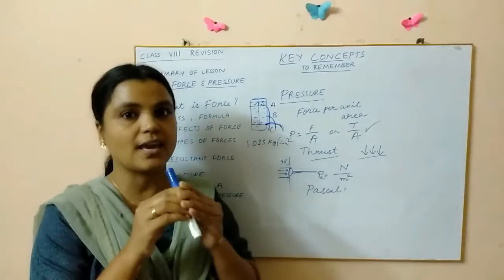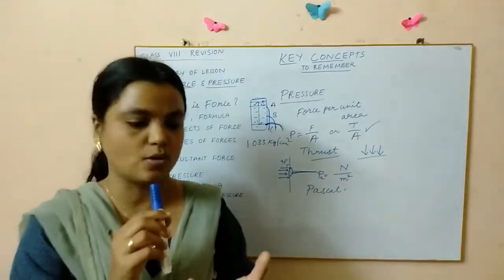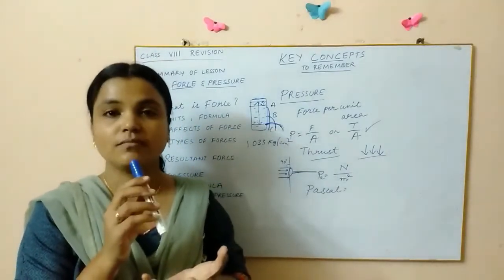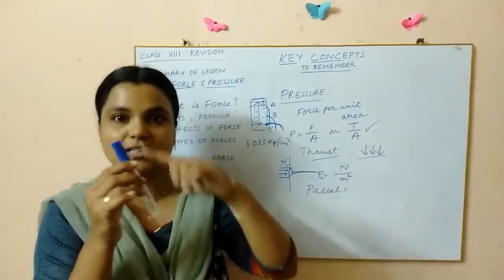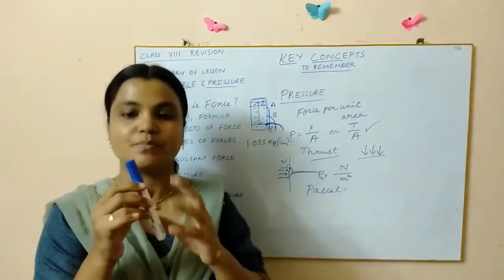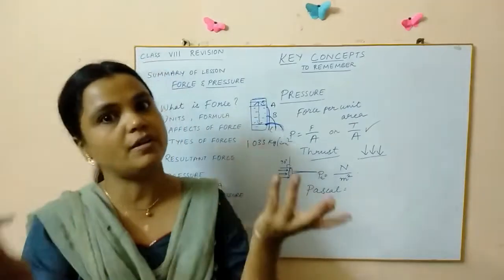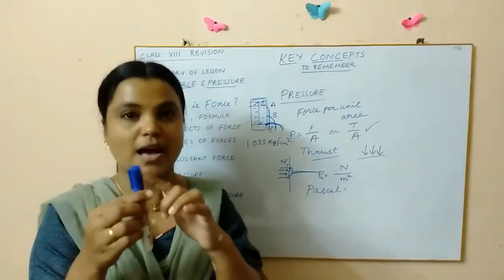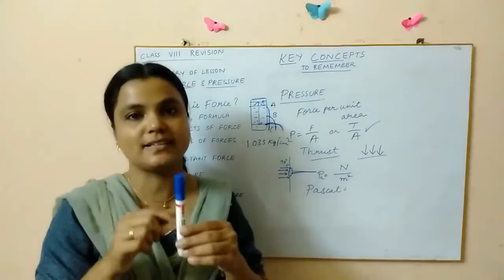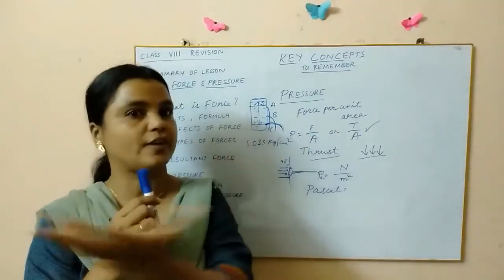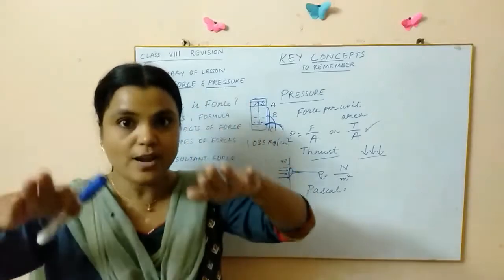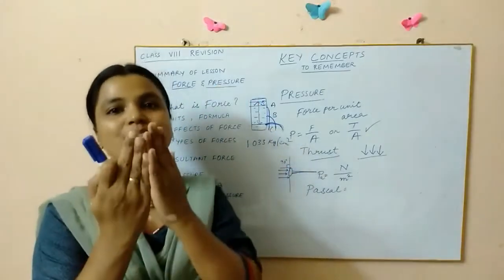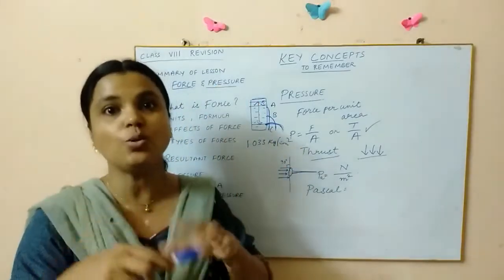When you are sucking any liquid from a glass of juice or anything, first you are sucking in the air present in the straw. Then what happens? A partial vacuum is created inside the straw, and there is a lot of atmospheric pressure outside, and that atmospheric pressure pushes the liquid into the straw, and that's how we get to drink.